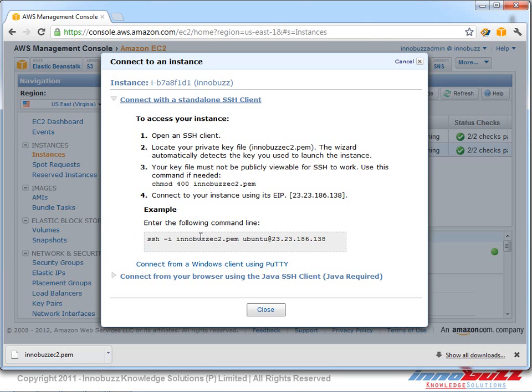Before we do that, we need to make sure that we give a 600 or 400 permission to our PEM key. This time we are using a Windows machine, so we are going to use PuTTY and PuTTYGen to connect to our EC2 instance. It shows the identifier key, which is Unibus EC2.pem, and the IP address, and we log in as ubuntu when we use this key. We can copy it and keep it aside. I'm going to close this.